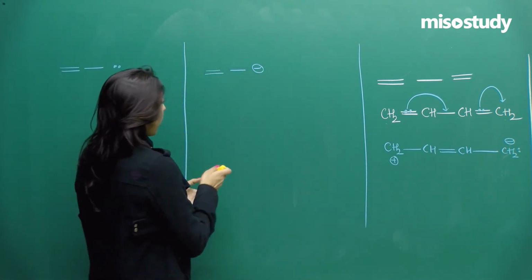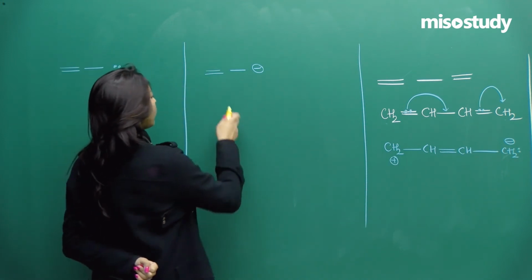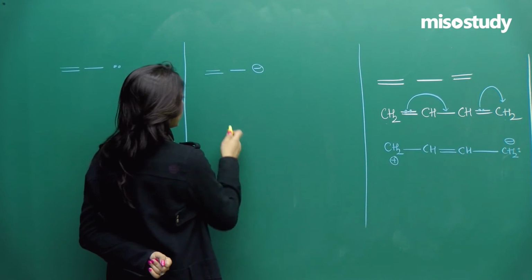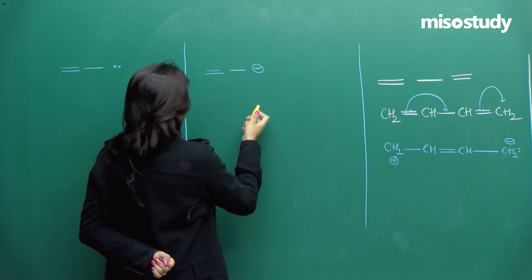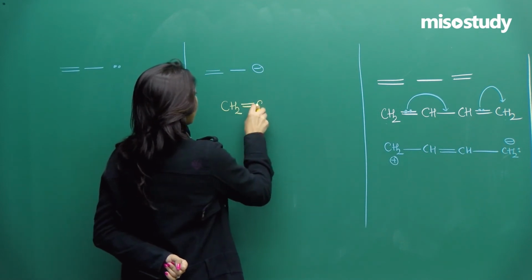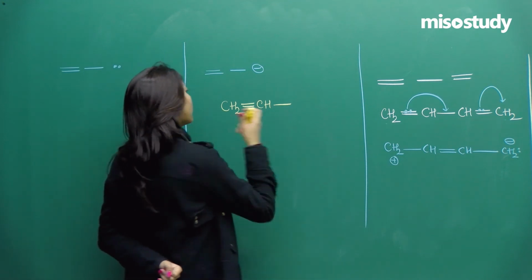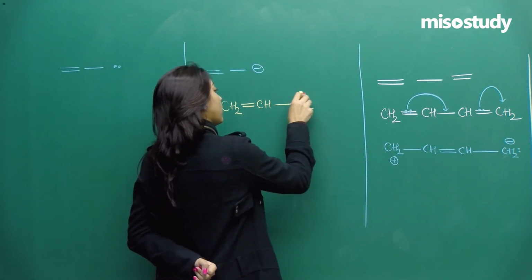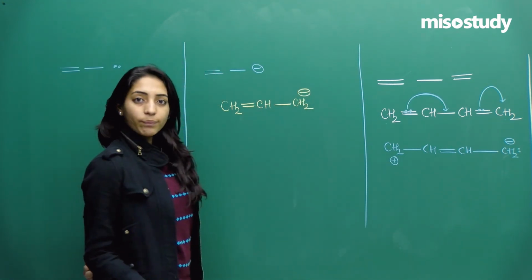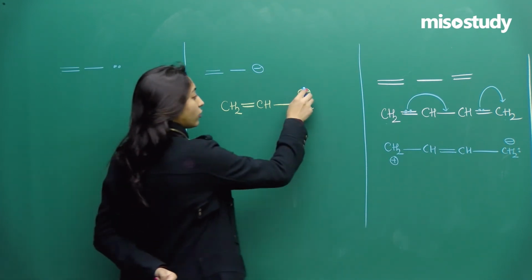When I'm talking about double, single, negative charge, I'll give you an example, let us say CH2 double bond CH, and then a CH2 with a negative charge. Now high electron density is at the terminal which is having a negative charge density.